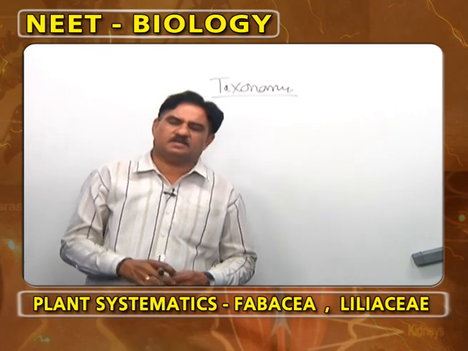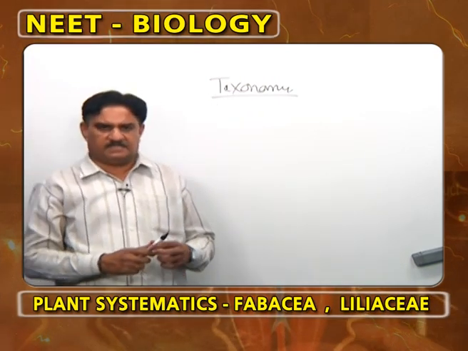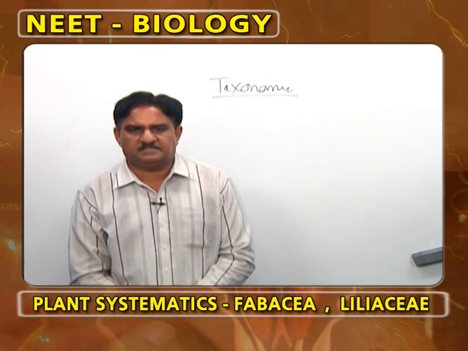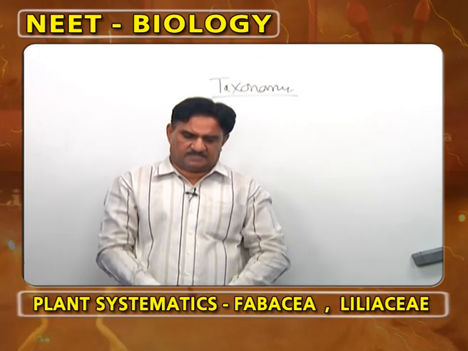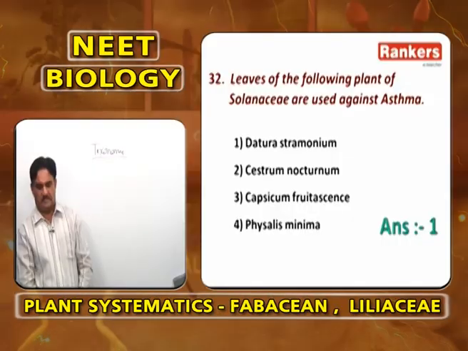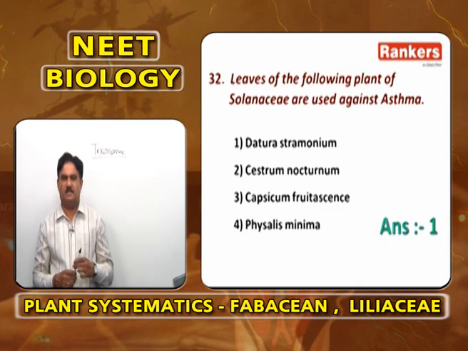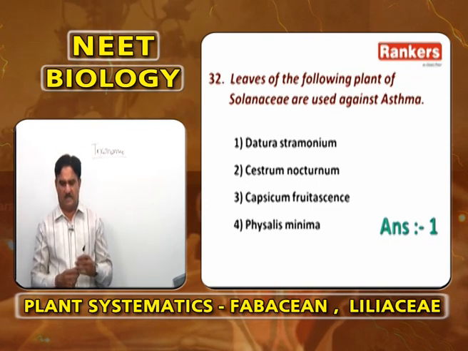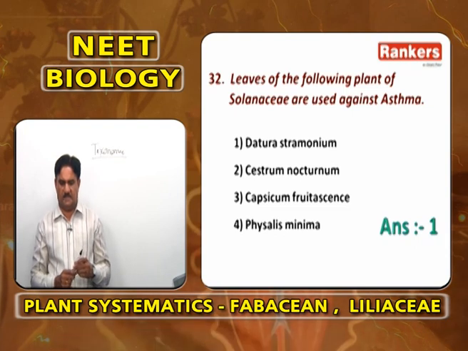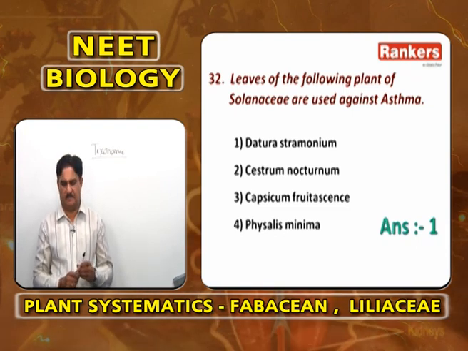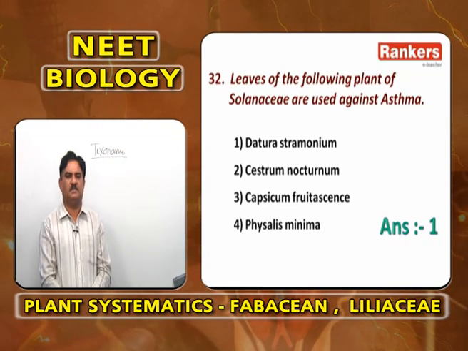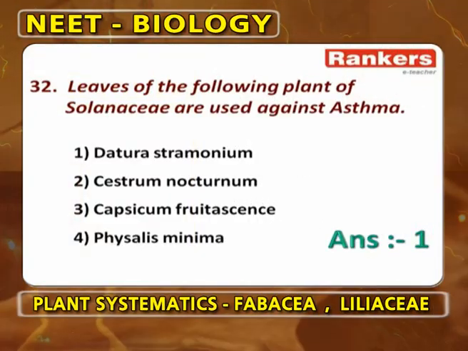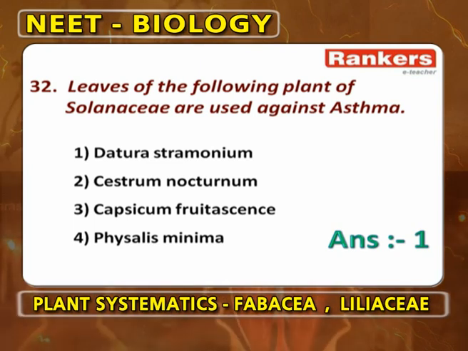Solanum surotines is also called Solanum xanthocarpum. Its speciality is that leaf margins are modified into spines, and the leaves are widely used to cure asthma. Cestrum nocturnum, Datura stramonium is the answer. Cestrum nocturnum is night queen. Capsicum frutescens is chilies. Physalis minima shows accrescent sepals. So the plant of Solanaceae whose leaves are widely used to cure asthma is Datura stramonium. There is another plant also, Solanum surotines or Solanum xanthocarpum. So, one is the answer.